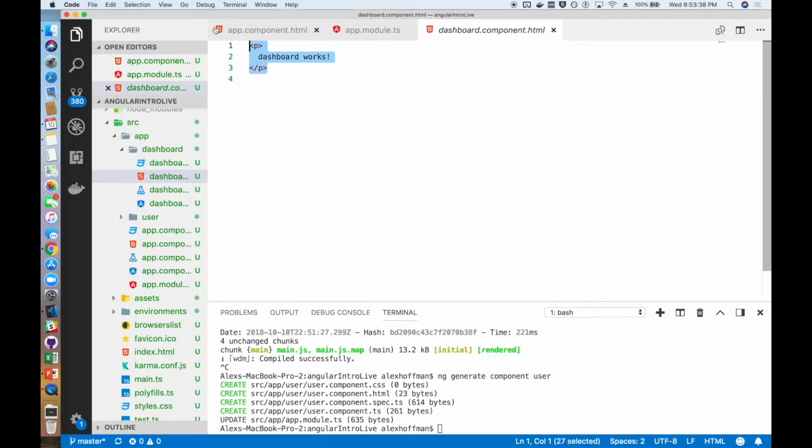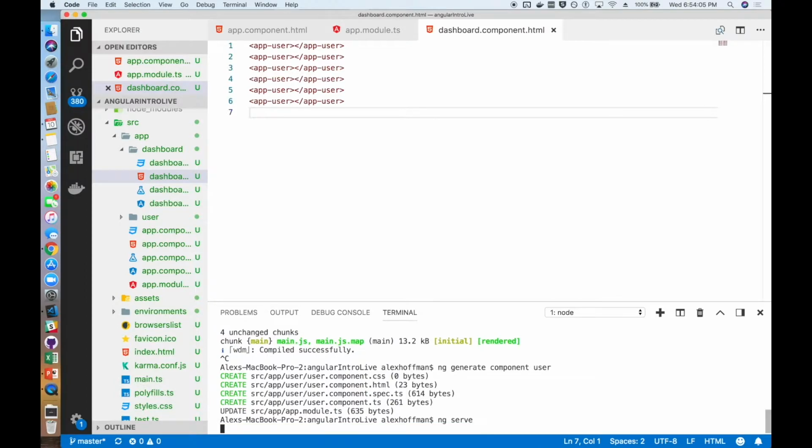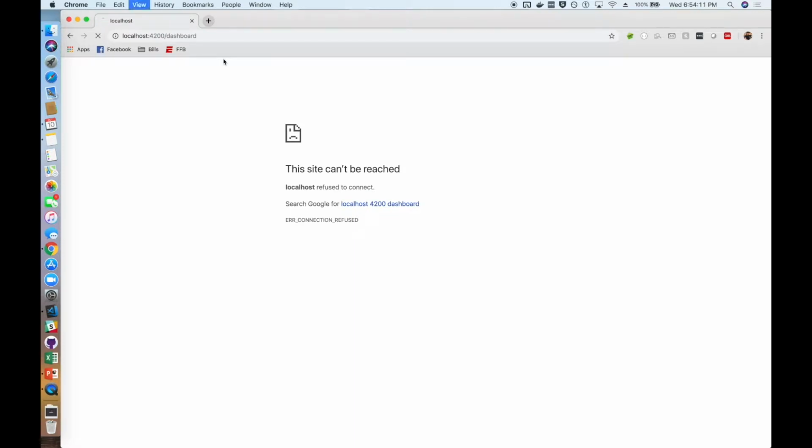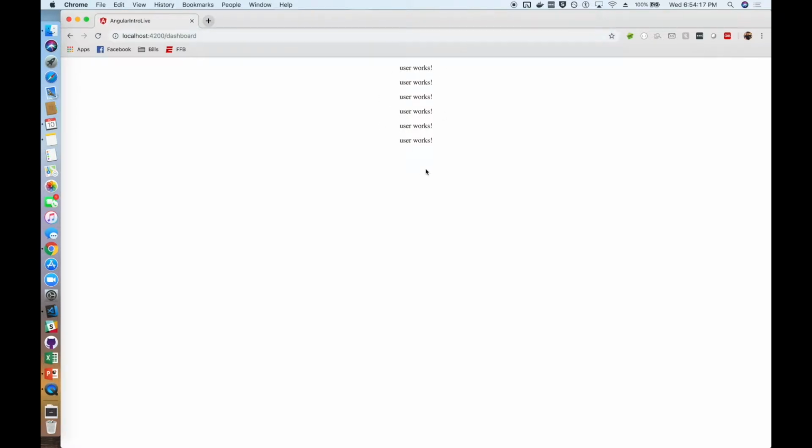And now if we go into our dashboard HTML, instead of "dashboard works," we can go ahead and put in one of those user components, and we will now say we have a bunch of users, so we can put the user component in over and over again. And if we then run that, we should see that we have a bunch of instances of the same user component. So instead of having to type out the user component as many different times as we need, we can just use the stuff in the user component as many times as we need. There you see we have multiple users now.